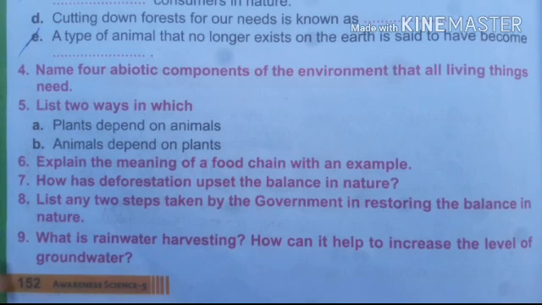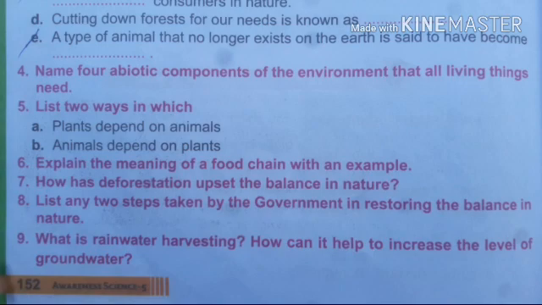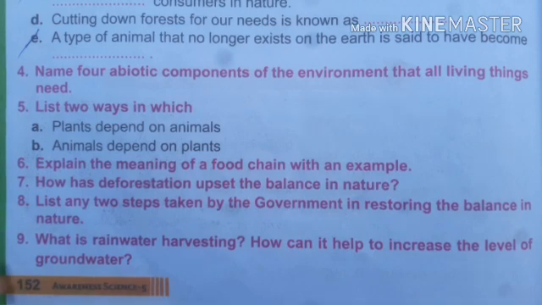In this manner nature also gets disturbed by the increased level of poisonous gases in the air. Why? Because CO2 is taken up by plants, so they balance the CO2 concentration, but because of deforestation it keeps on increasing.